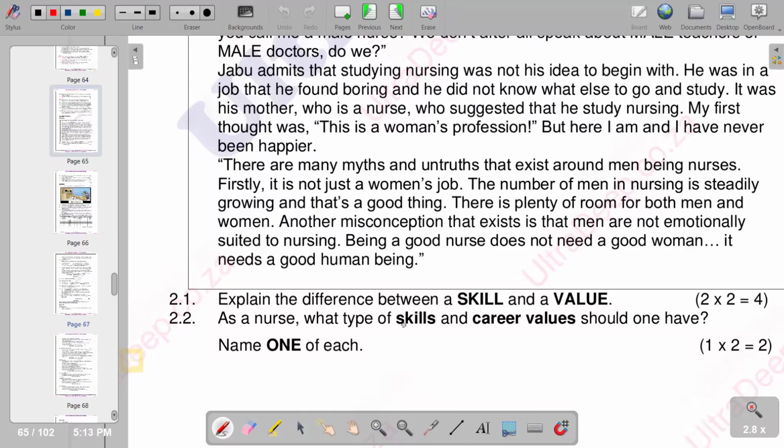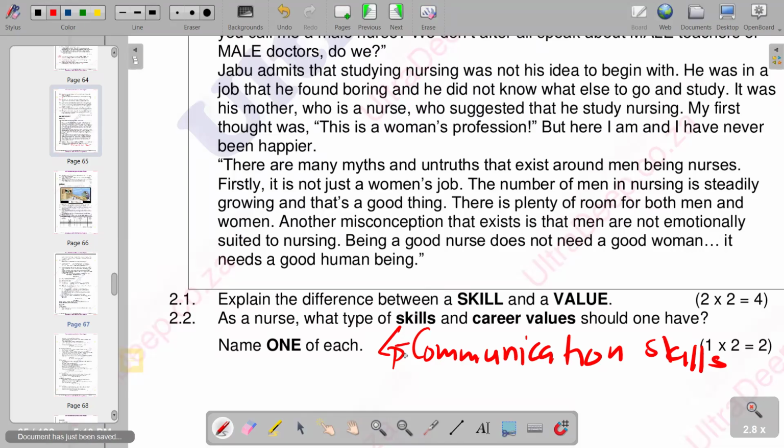So in terms of skills, we can include communication skills. And we can also include computer skills. So basically, this is what we have in terms of the skills that should be possessed.